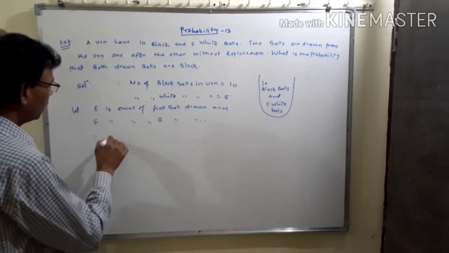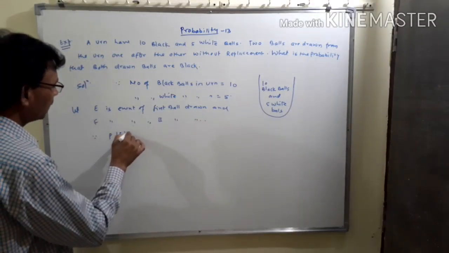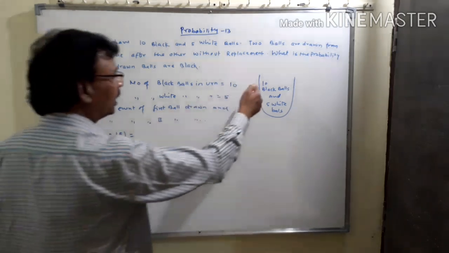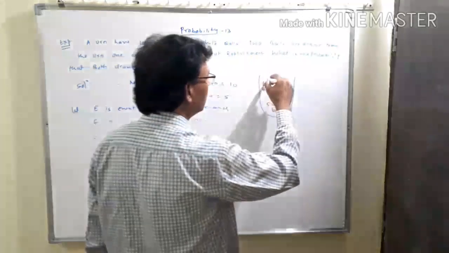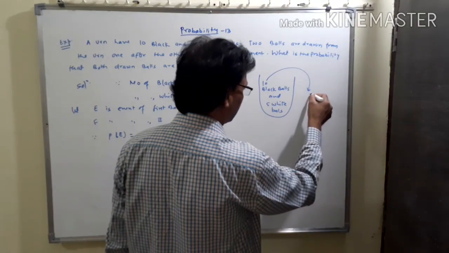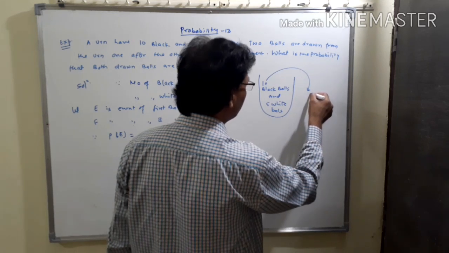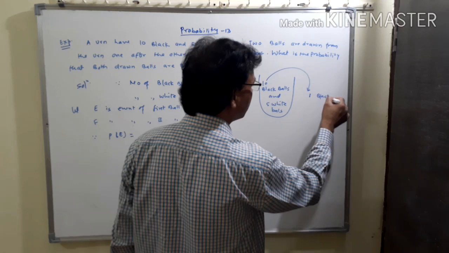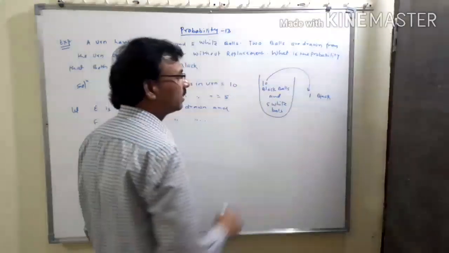Since P of E, that means the first ball is drawn from this bag and suppose this first ball is black. One ball is black and we draw it from this bag.